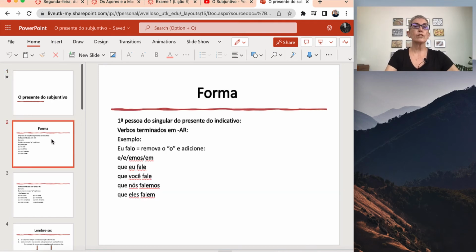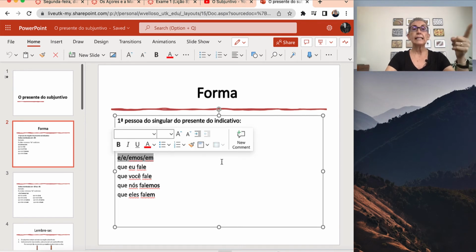So first of all, the form. Very important for you to know where the present subjunctive originates. It originates in the first person singular of the indicative mood, okay? So if you think about the verb falar, in the present indicative, the first person singular is what? Eu falo. So this is the behavior for all AR verbs. You're going to remove the O of the first person,